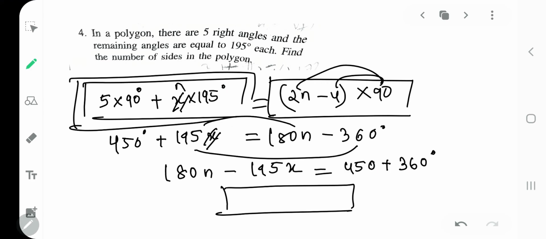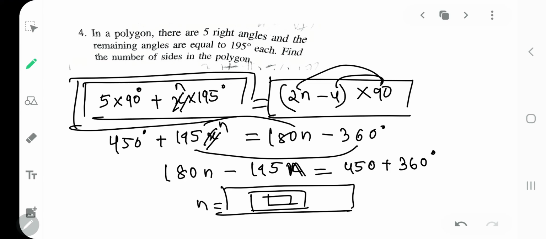I'll prefer to put here, rather than x, n, because n is the number of sides, and however many sides you have, you have an equal number of angles. So if 5 angles are 90, then the remaining n number of angles will be 195. Remaining n number of angles, so I'll put it 195n rather than x. From there you will get the value of n. Once you solve this equation, my dear kids, you will get the value of n.